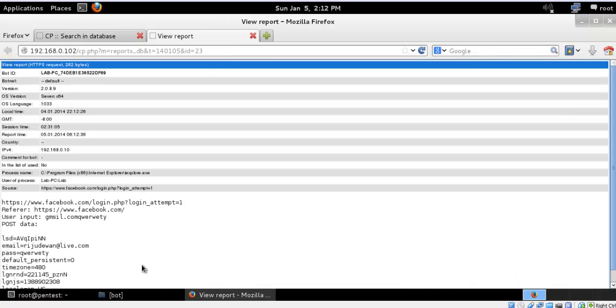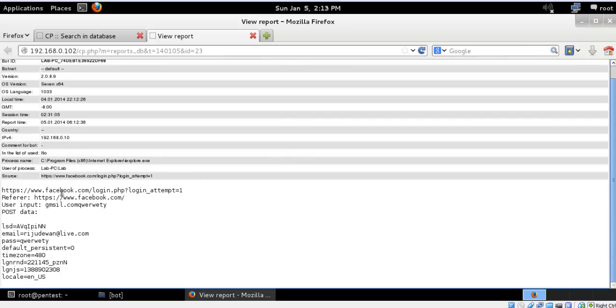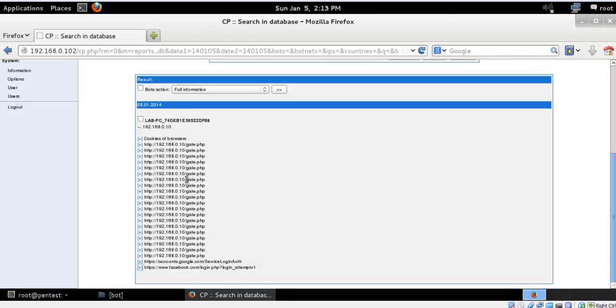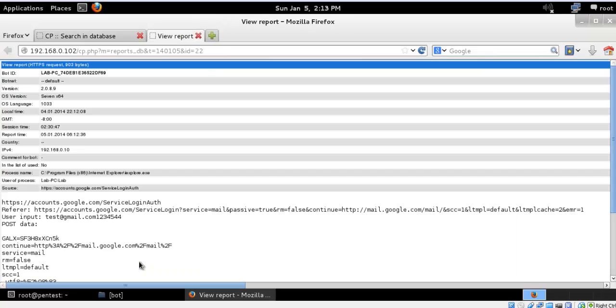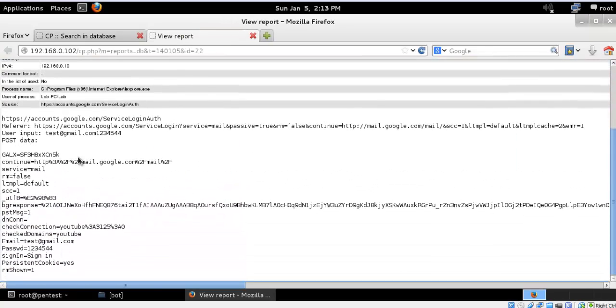So if I go to the login detail, you can see here all the detail that has been posted, like email address and password. And if I go to my Gmail, you can also see here the ID and password are also here.